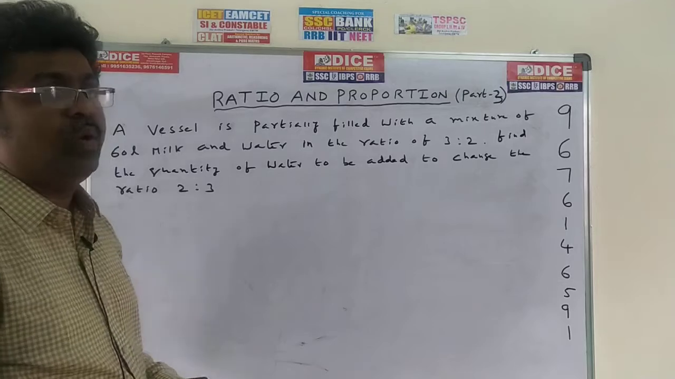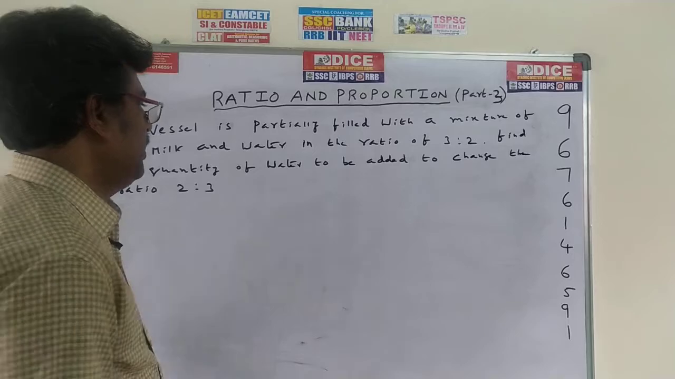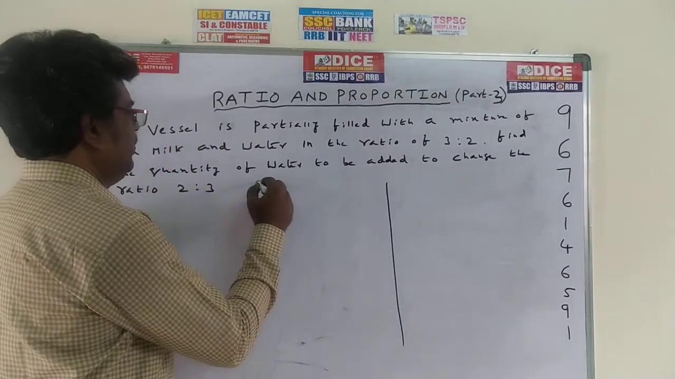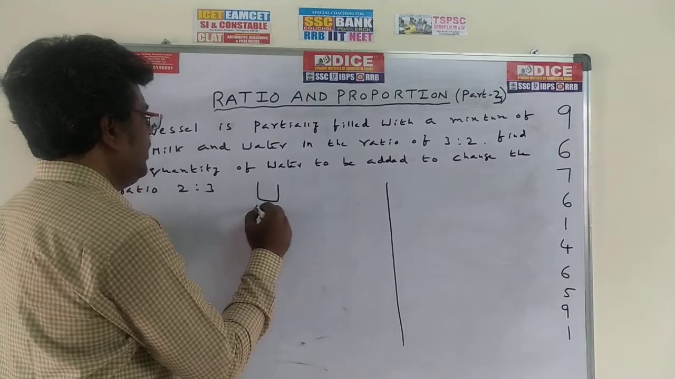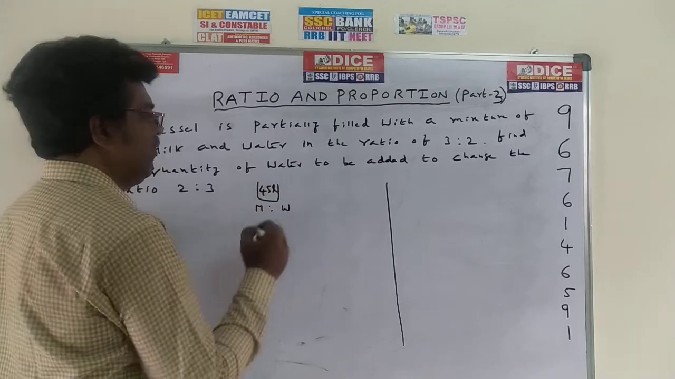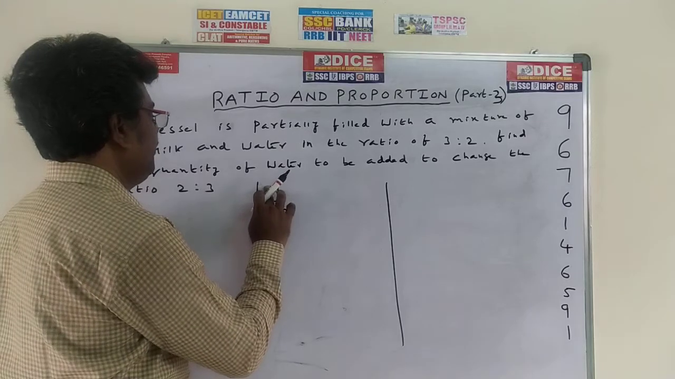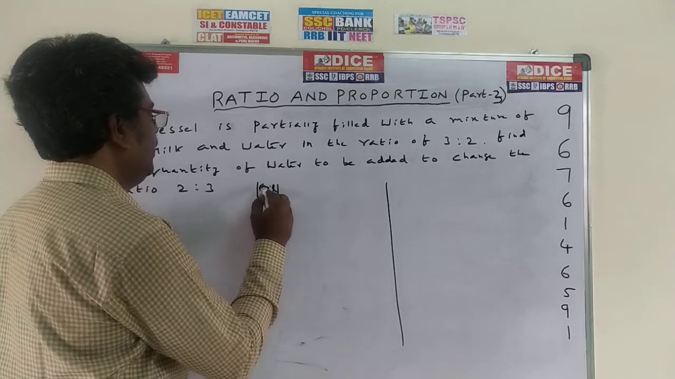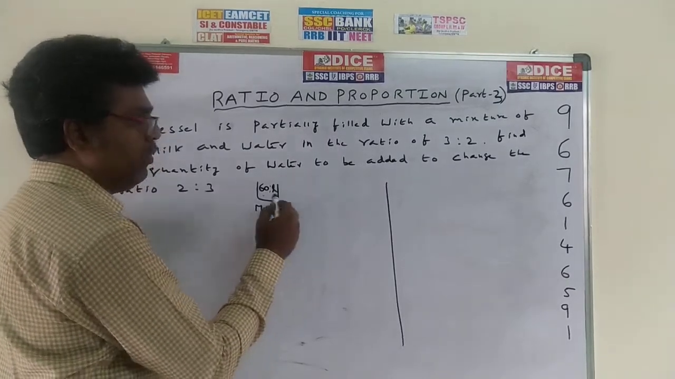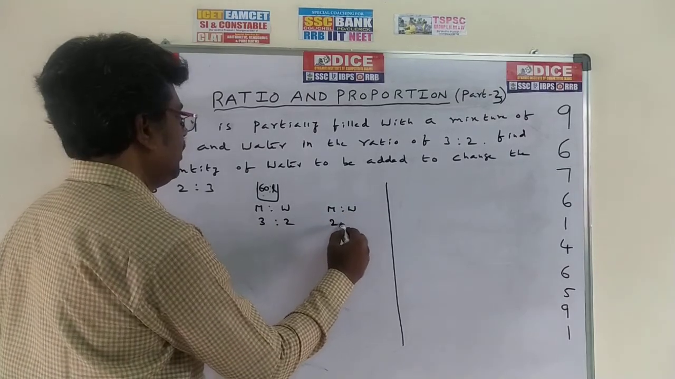This problem we can do in two methods. First of all, we can see the general method. Next, we can go for the shortcut method also. See here, this is a vessel. In this vessel we have milk and water, 60 liters milk and water. The ratio is 3:2. By adding water, the ratio of milk to water becomes 2:3.